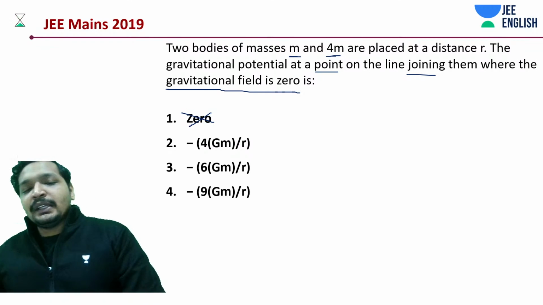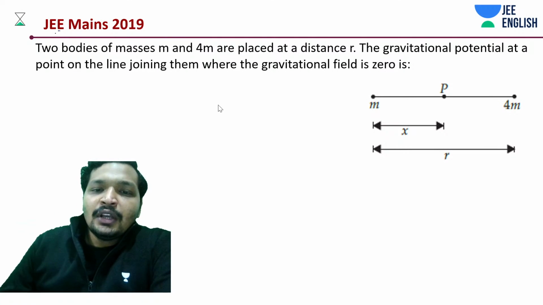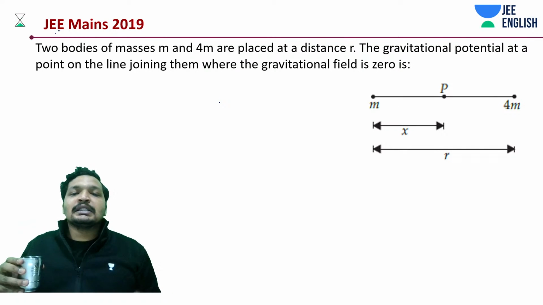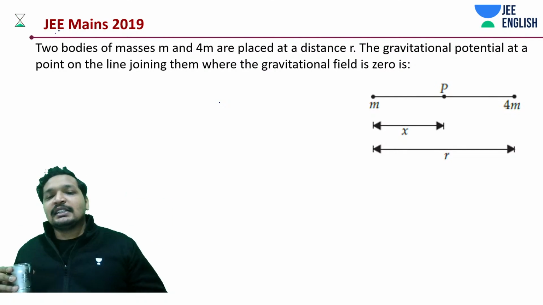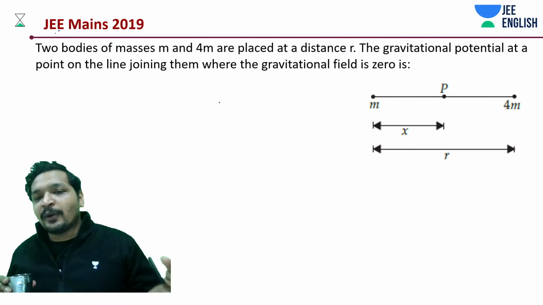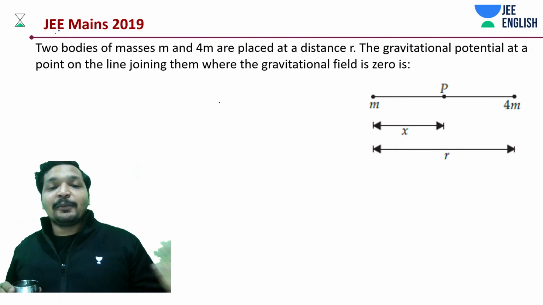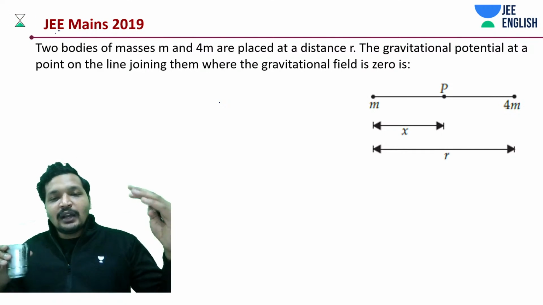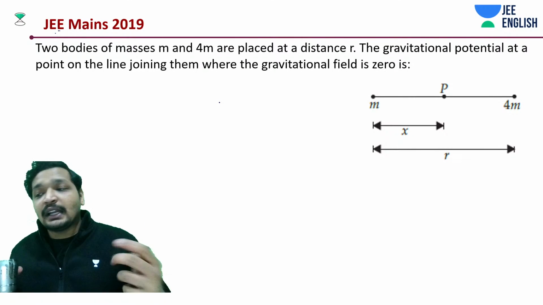That being said, let's start with our calculation. You should be very confident about these kinds of problems. This is a good level of problem, not the best level. You saw the best one yesterday. Yesterday's problem was that killer problem in gravitation. You can never expect a better problem than that. Definitely, that is one of the best problems in gravitation. You had a cavity, and literally the same kind of question you can expect in electrostatics as well.